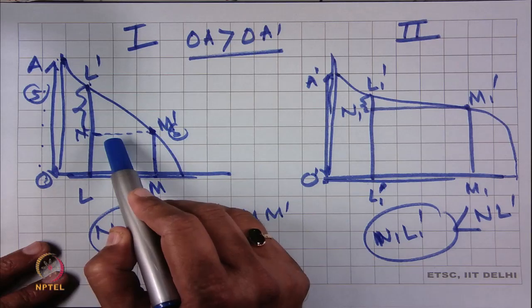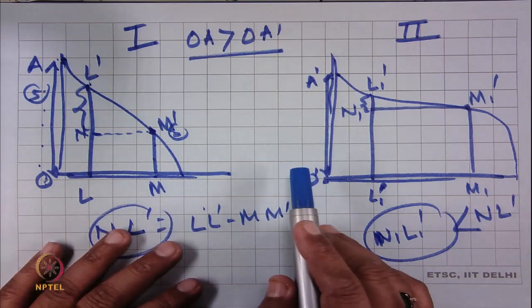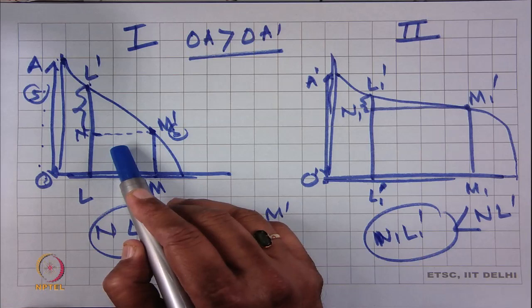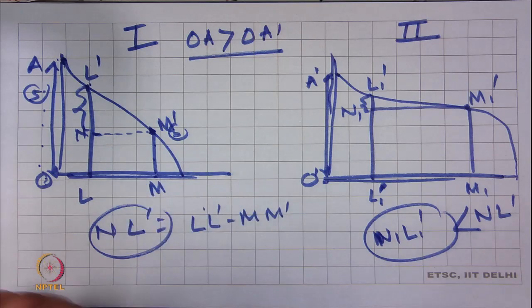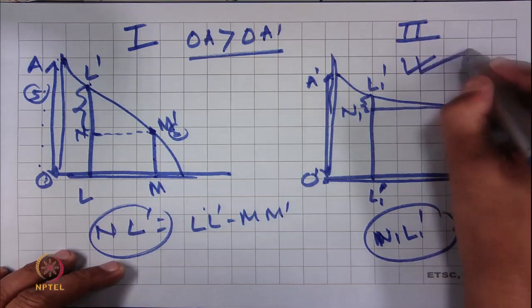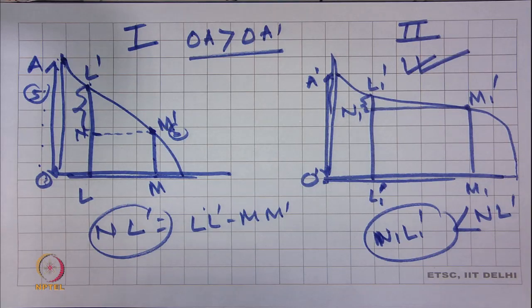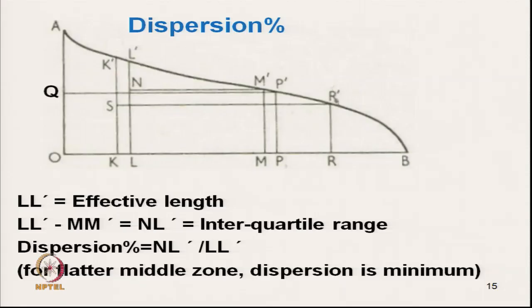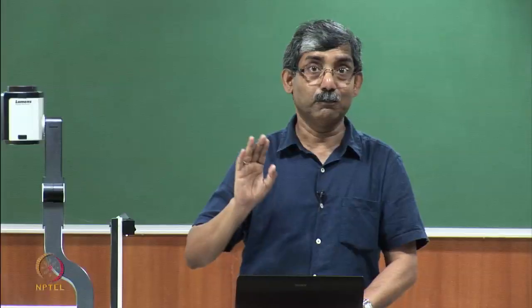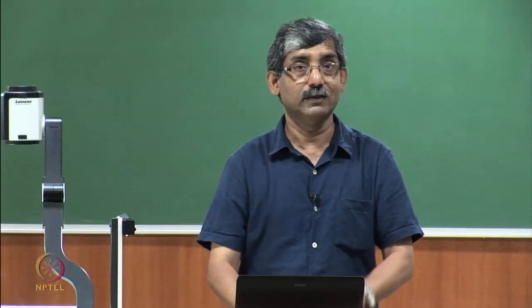With fiber 1 there will be high floating fiber, and the fiber loss will be very high. So, we should go for fiber 2 based on the dispersion percent. In this way, from the Combs-Shorter diagram we can calculate the dispersion percent and take a decision. So, dispersion percent gives an idea about the running performance of yarn.